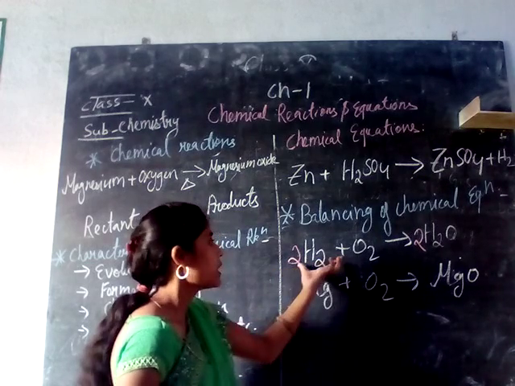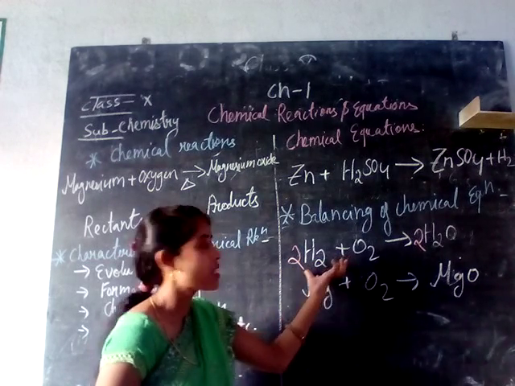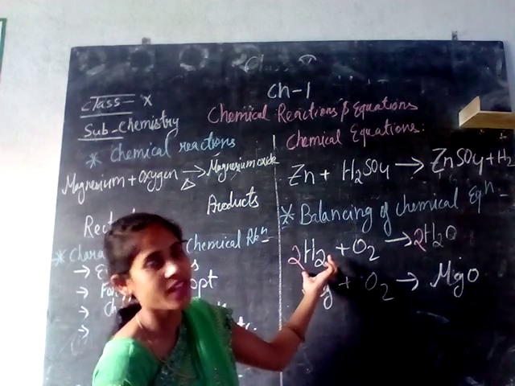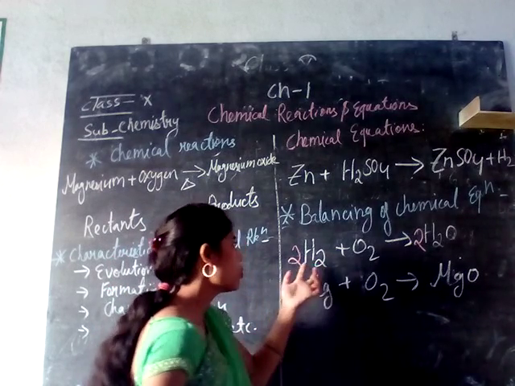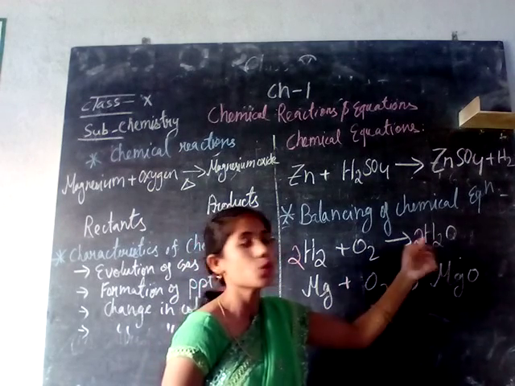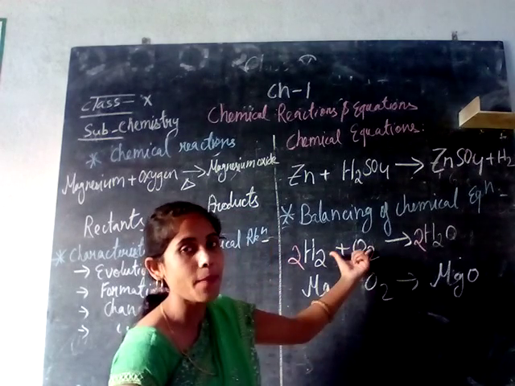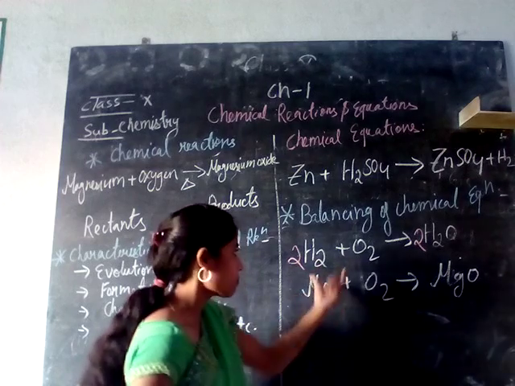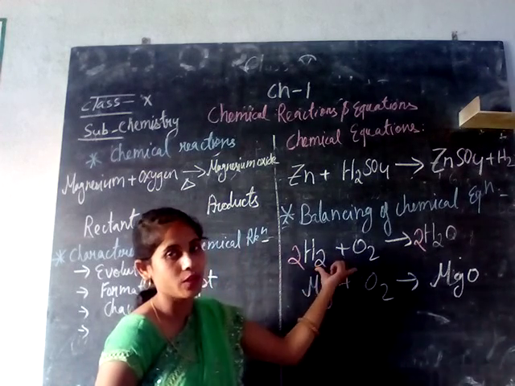So now this is a balanced chemical equation. This method by which we have balanced it is called the hit and trial method. So 4 molecules of hydrogen plus 2 molecules of oxygen gives us 2 molecules of water. This is a balanced chemical equation. In this way we can balance the chemical equation.